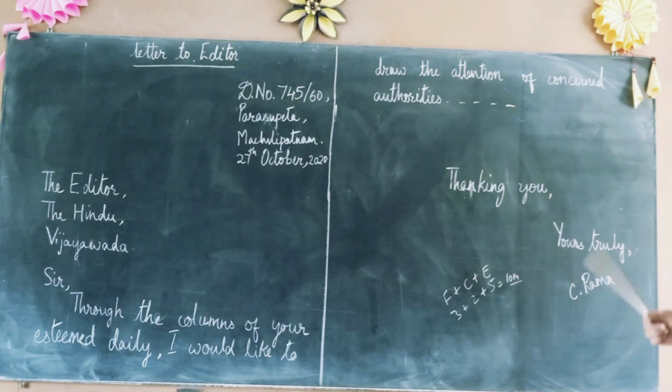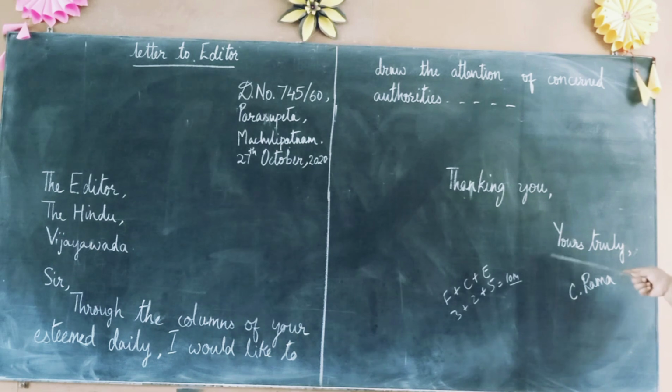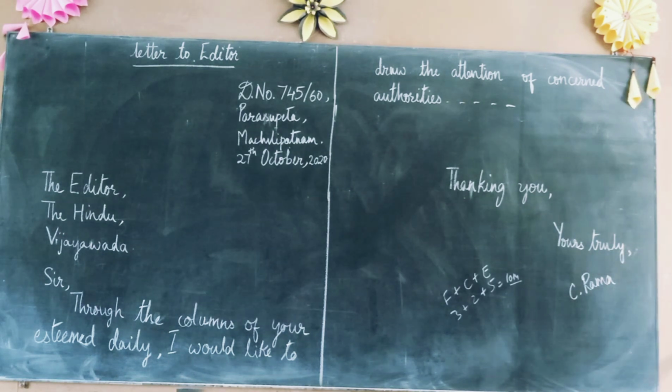But when you write to the editor, it should always be Yours truly. Yours, why should be capital letter? And no apostrophe here. Yours is a pronoun. Truly, comma. See the spelling properly. T small letter, comma. And your full signature should be there. That you have to keep always in mind.